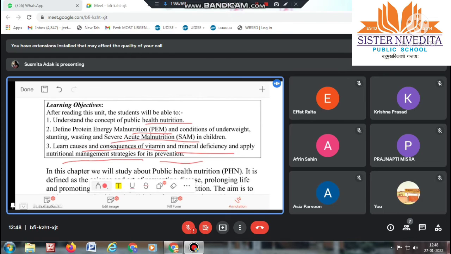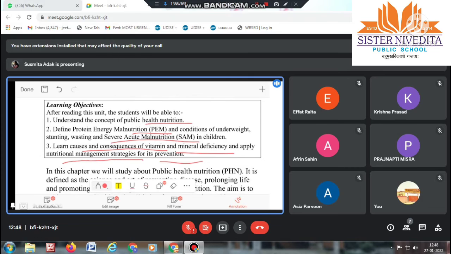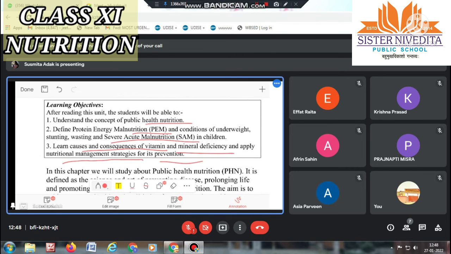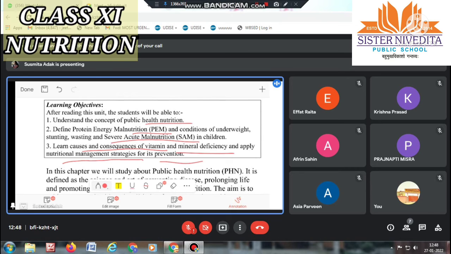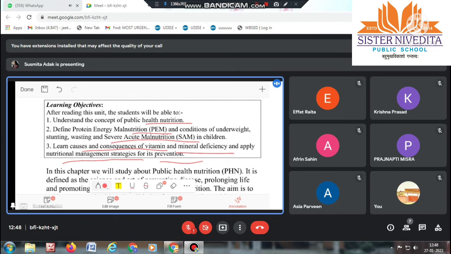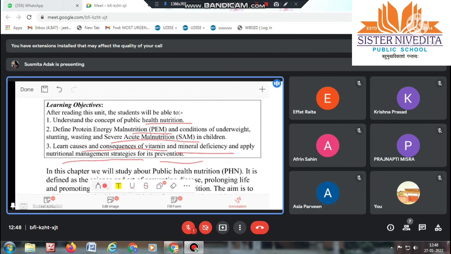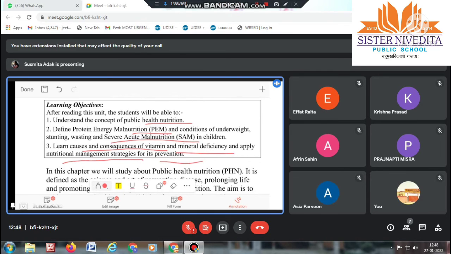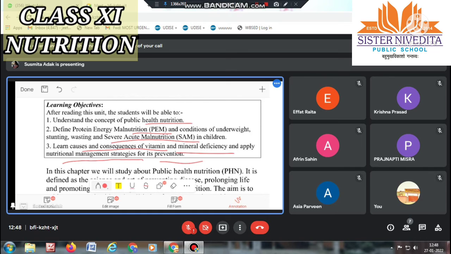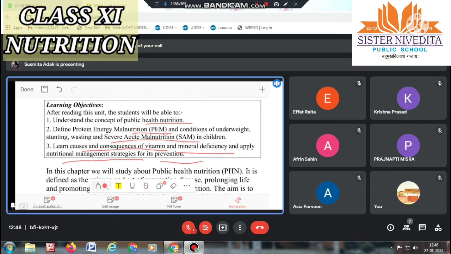I think on the previous day I had not given the PDF, so today I will give the full PDF. You all will print it out and read it. In term 2, the syllabus for nutrition is huge, so we have to complete it, and there will be a lot of pressure, because in term 1 they gave few chapters, and in term 2 all the units have more chapters than term 1.